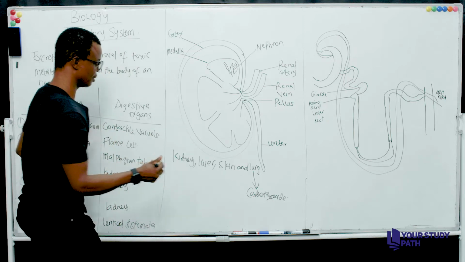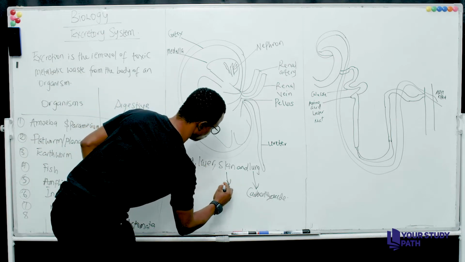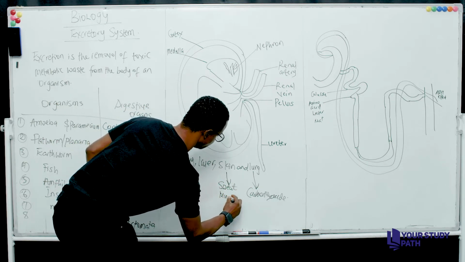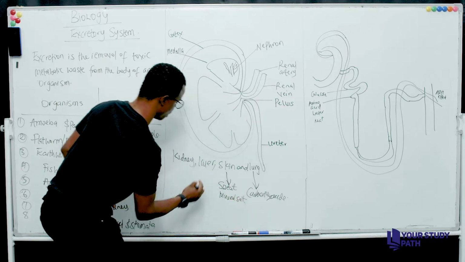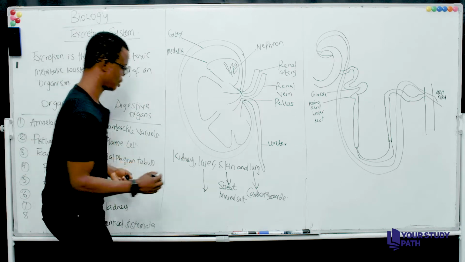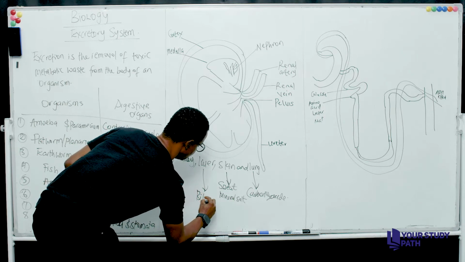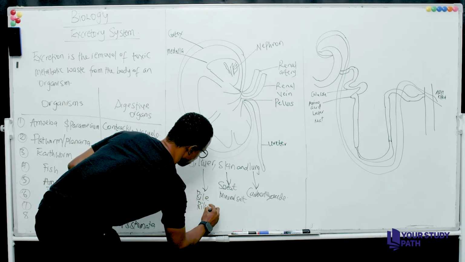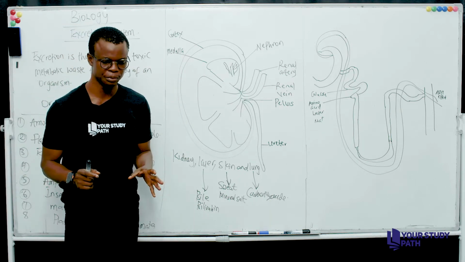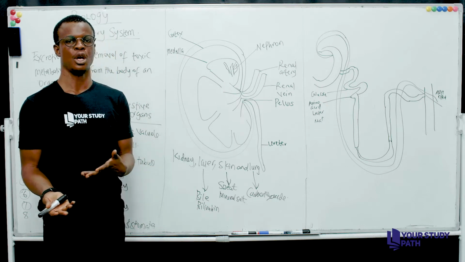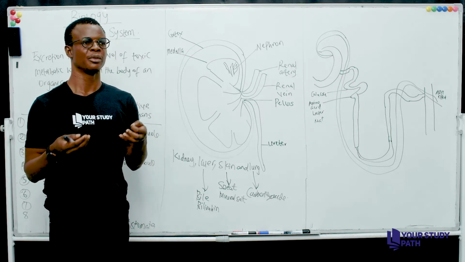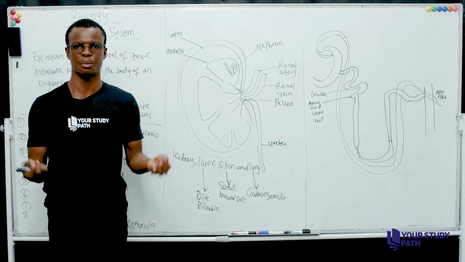At the same time, for skin, we have sweat in the form of water. We have mineral salts. And for liver, the liver releases what is called bile. This bile can also be called bilirubin. This bile or bilirubin is gotten from destroyed red blood cells. We will discuss that also when we start talking about the transport system. Red blood cells only last for less than 3 months in the body of an organism, right?